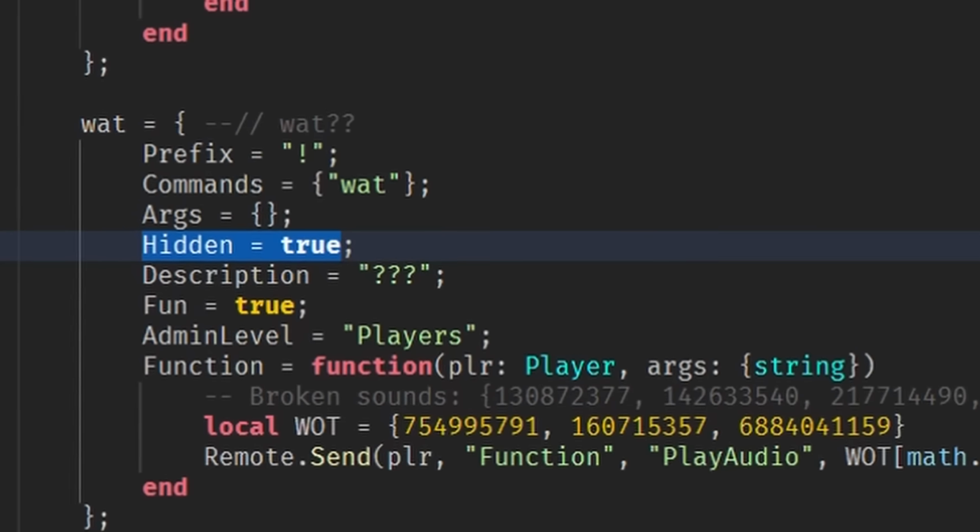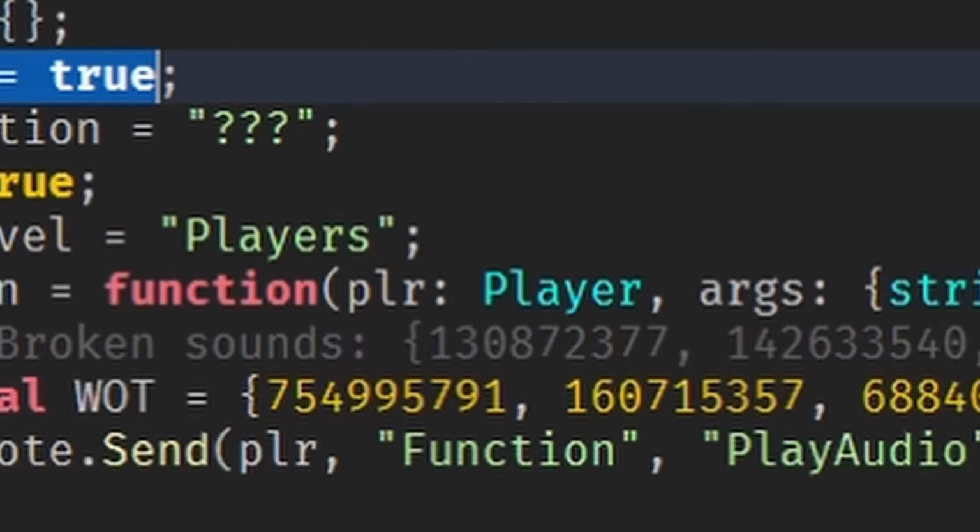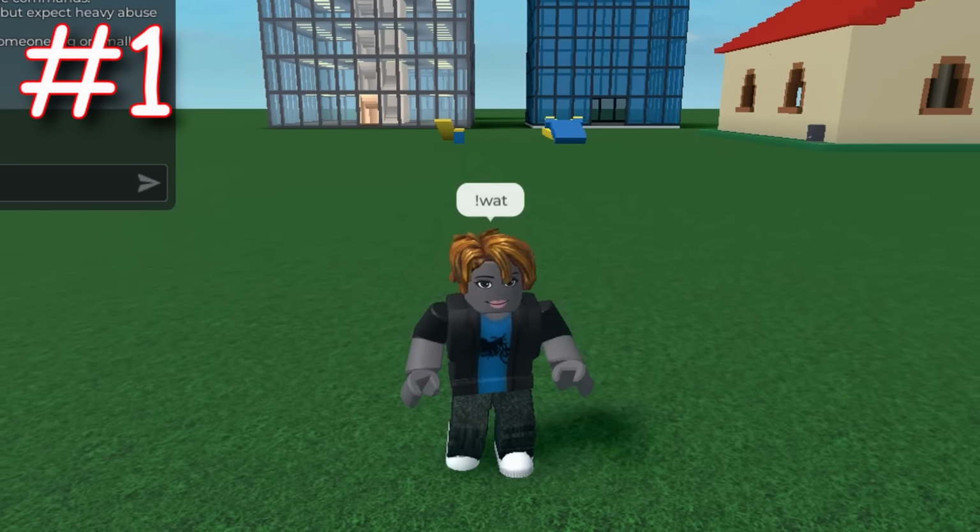Starting off small, there's a hidden command called WAT, and all it does is play one of 3 audios.